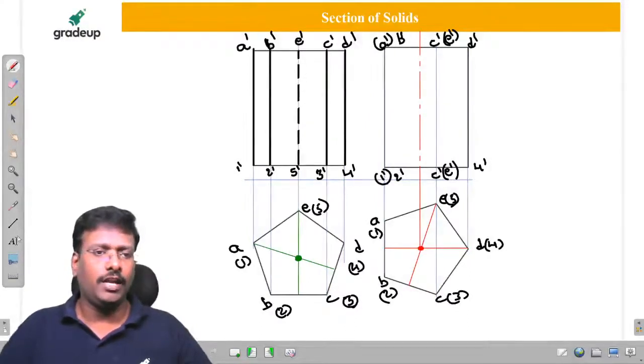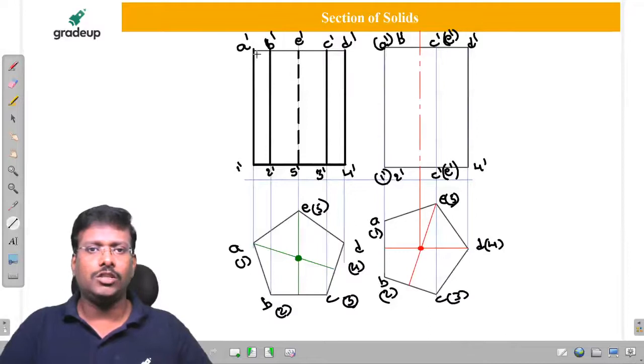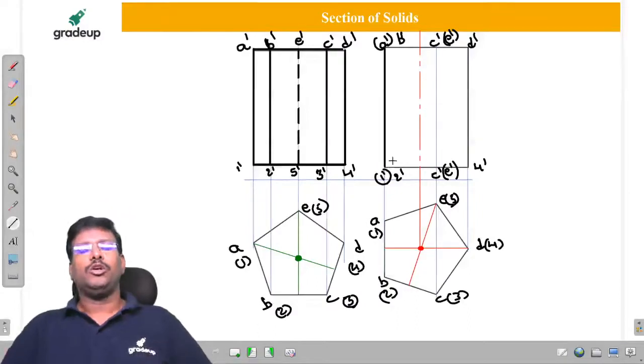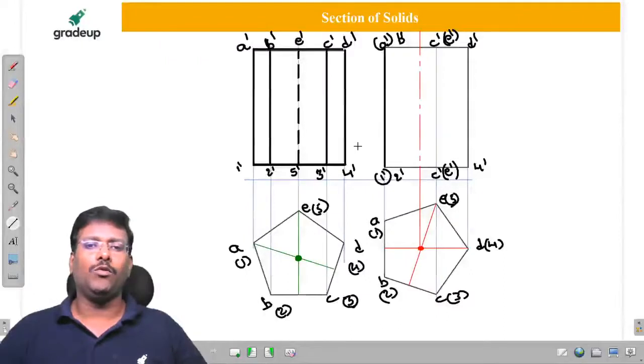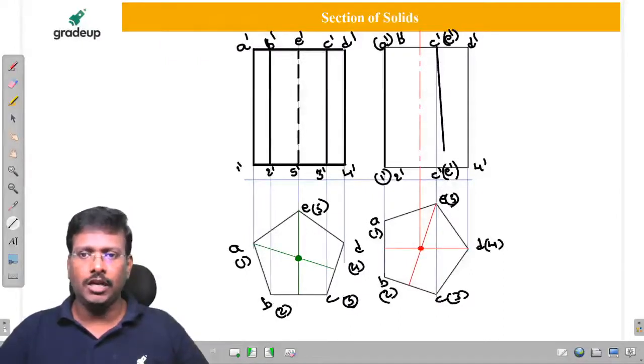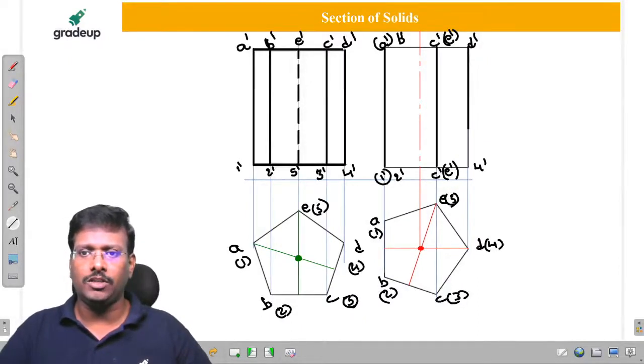My dear friends, if anywhere you get confusion or doubt, don't hesitate to ask me the question. So here B2 is visible, A1 is invisible. So when visible and invisible are both coinciding, only the visible we will draw. Here also visible and invisible, so visible only we will draw, but D is visible. The top and bottom bases will be visible to you.